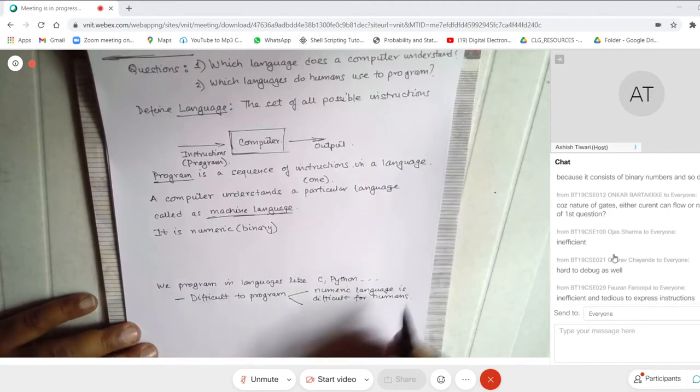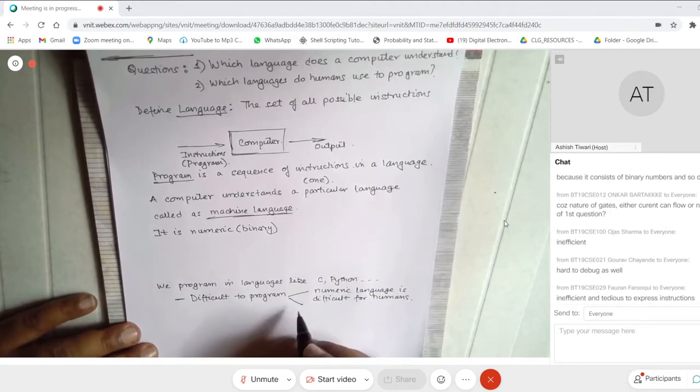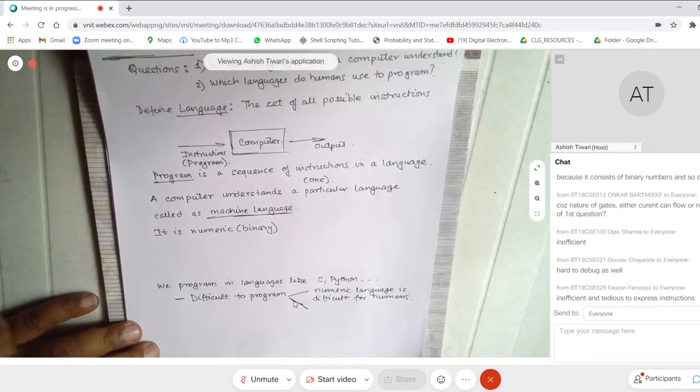And so numeric language is difficult for humans. That is one reason why. And there is another reason. Can somebody guess what is the second reason why it is difficult to program? So I have given you one reason. Numeric language is difficult for humans, right? A symbolic language is easier, right?